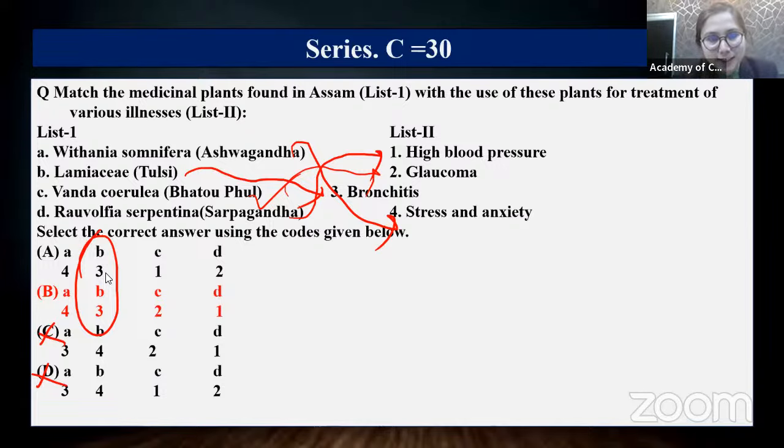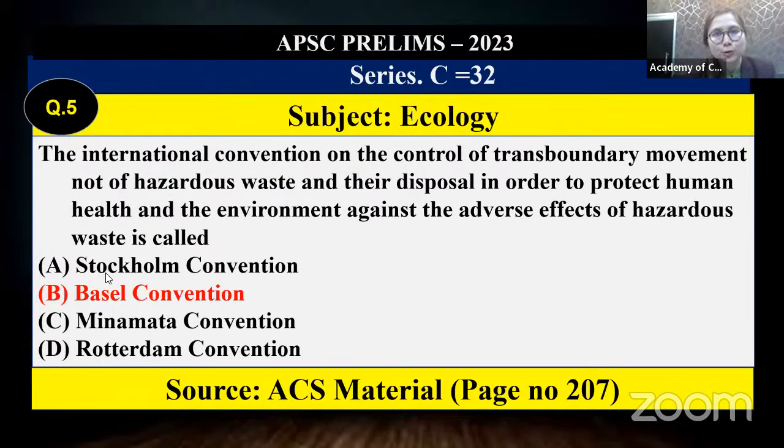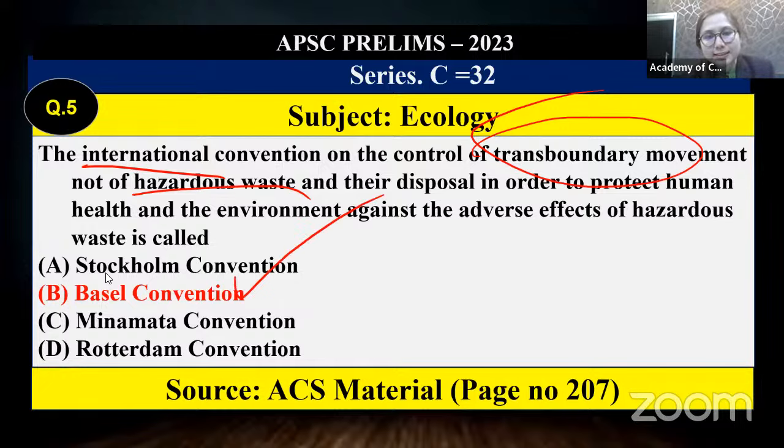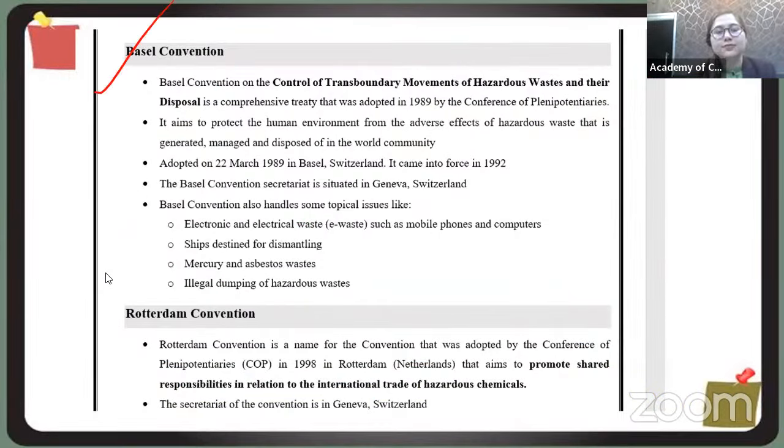Next, another very, very easy question, undoubtedly one of the easiest. International convention related to the transboundary movement of hazardous waste and their disposal. Undoubtedly you can get the answer. Page number 207, you can see Basel Convention, Rotterdam Convention. I asked you to prepare a chart along with the keywords. Minamata, Basel, Rotterdam, Stockholm, everything. Stockholm on POPs, Basel on the transboundary movement of hazardous waste, Rotterdam related to the trading of hazardous chemicals, Minamata, everyone knows it's related to mercury. So automatically we can get this answer.